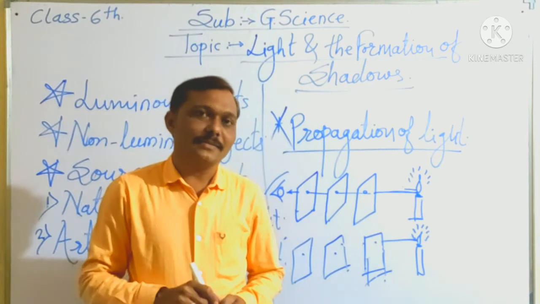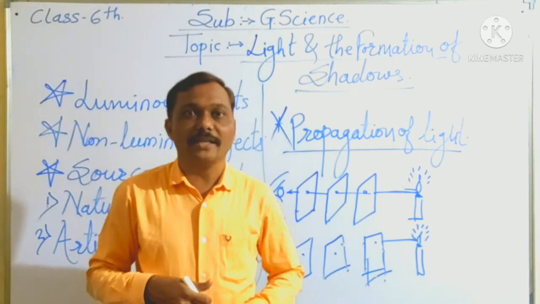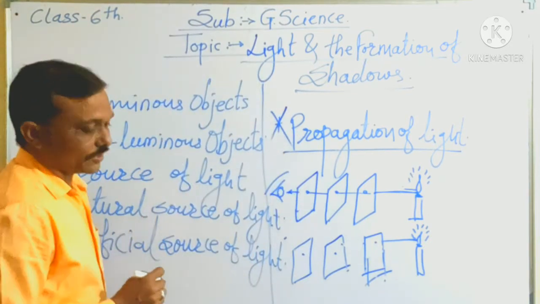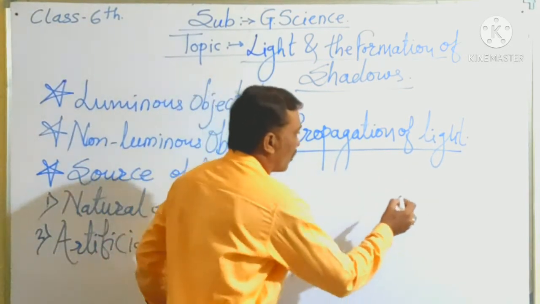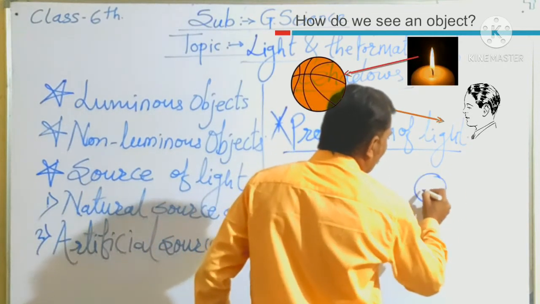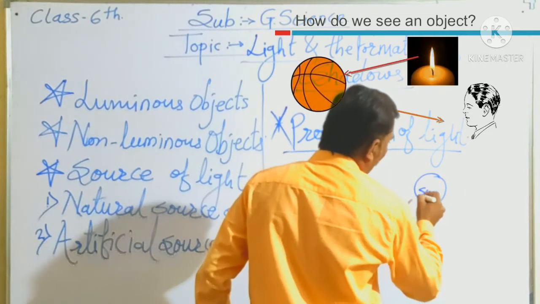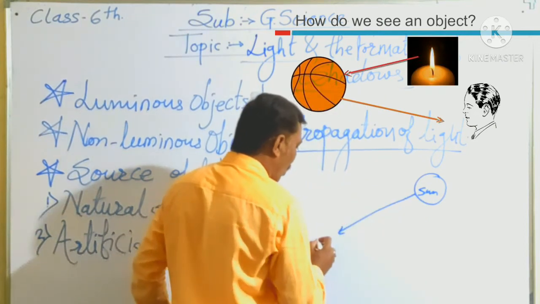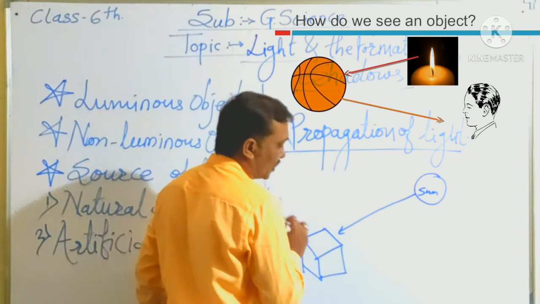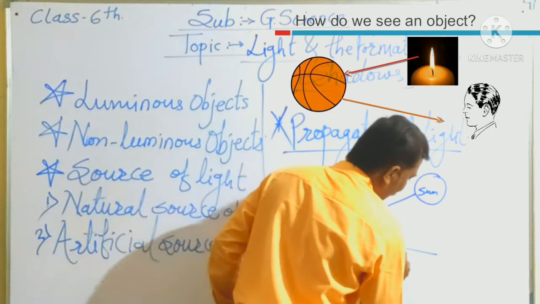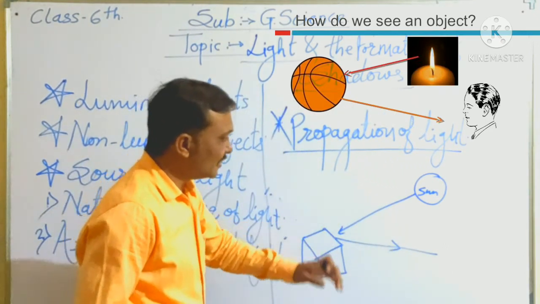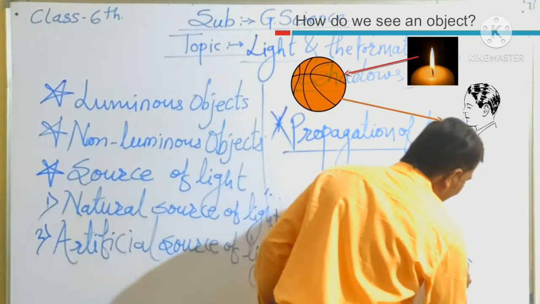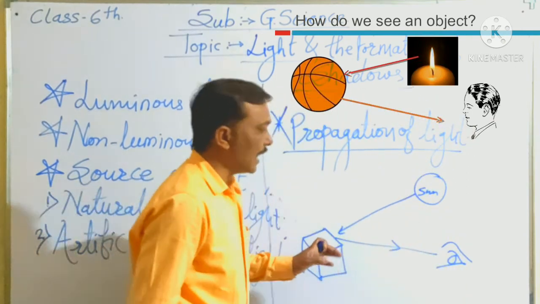Okay, so do you know why we see an object in our surroundings? How can we see an object in our surroundings? Light comes from the source of light. Okay, so this light falls on an object and the surface of the object throws back this light. In this way we can clearly see the object.